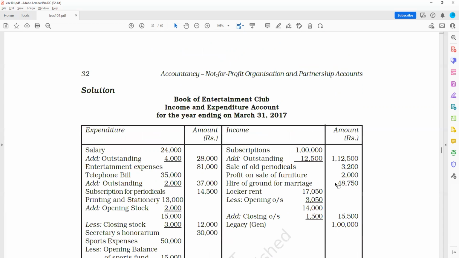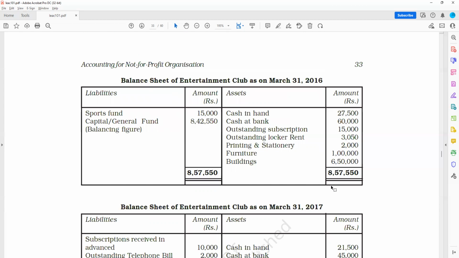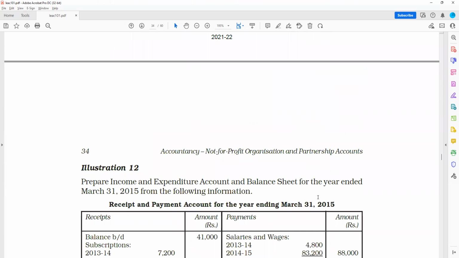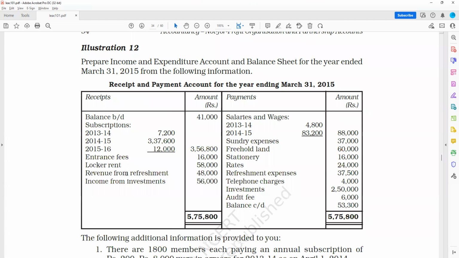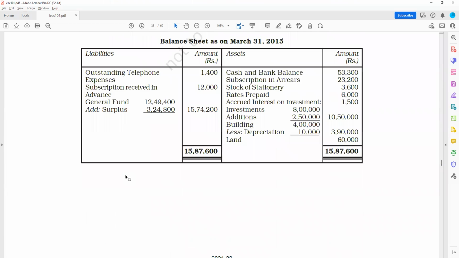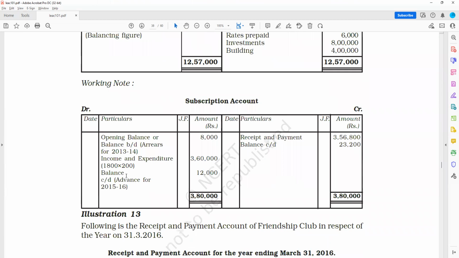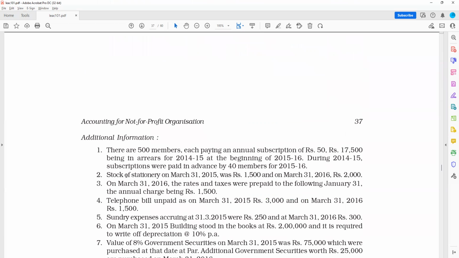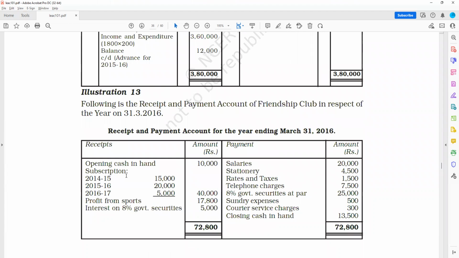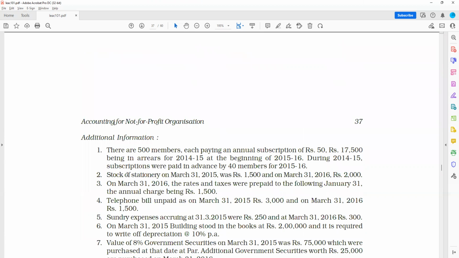Now my illustrations start. These are all the illustrations that you need to try so that if there is any doubt, please do ask. Then comes illustration 12, illustration number 13. From the following, prepare the receipts and payments account for the Friendship Club in respect of the year ended 31st of March 2016.